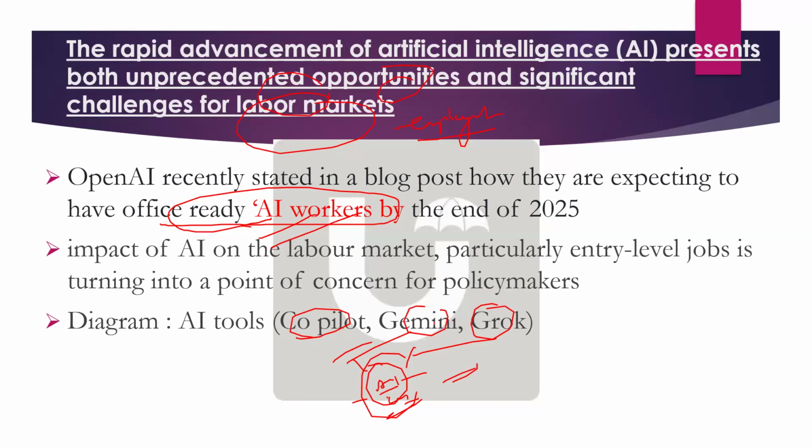So the informal sector, not exactly informal, but the kind of entry level jobs, there definitely AI will impact the jobs of women as well. And in fact, you can say in India, women have fewer resources for skilling. And if they have no skilling, then definitely they are going to be affected more because of AI. So that aspect also you can mention in the exam.